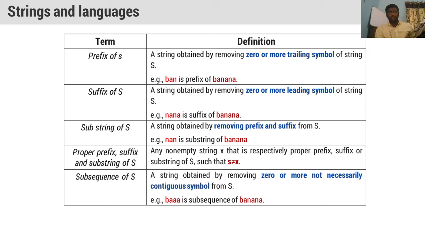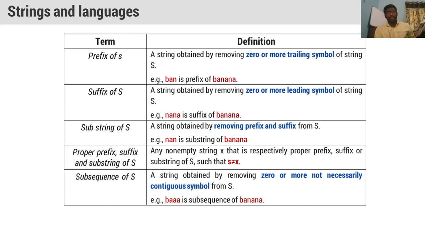And next, subsequence of s. A string that can be obtained by removing 0 or more not necessarily contiguous symbols. Contiguous means continuous symbols. So here we are not taking continuous symbols. That's why we are getting a subsequence of s, which is b followed by triple a. BAAA is a subsequence of banana. What we are doing here is removing some symbols, not taking the continuous symbols.